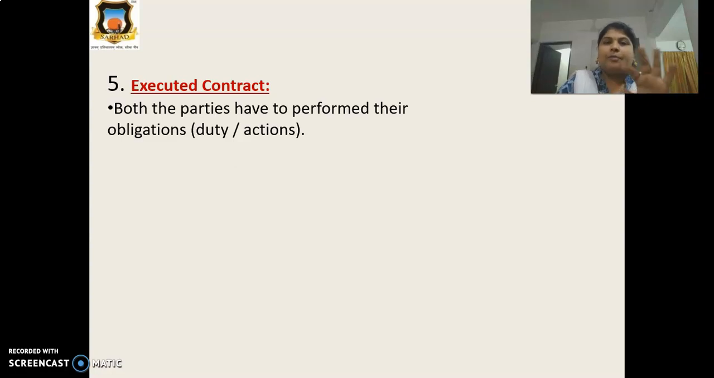Why is this important? Suppose we take a daily life example. If you want to purchase a pen, you go to the shop, you ask for the pen. It means the shopkeeper sells the pen for rupees 10. Shopkeeper is doing his obligation, his duty, right? And you are going to pay rupees 10 to the shopkeeper. It means you are also doing your obligation. It means you and the shopkeeper both perform the obligations, your duty or your actions. It means it's an executed contract. I hope this is clear. Both the parties have to perform their obligations, duty and actions.